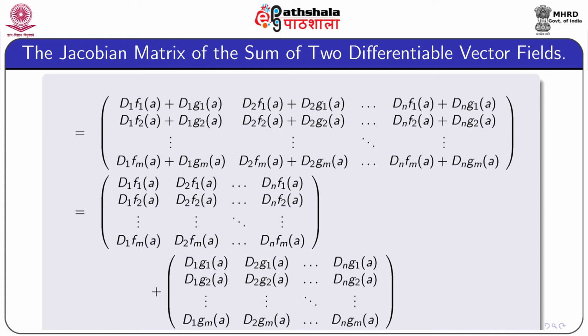So, we can write this as the first matrix df(a) and the second matrix as dg(a). So, we have (f plus g)'(a), its matrix representation equals the matrix of f'(a) plus the matrix of g'(a).